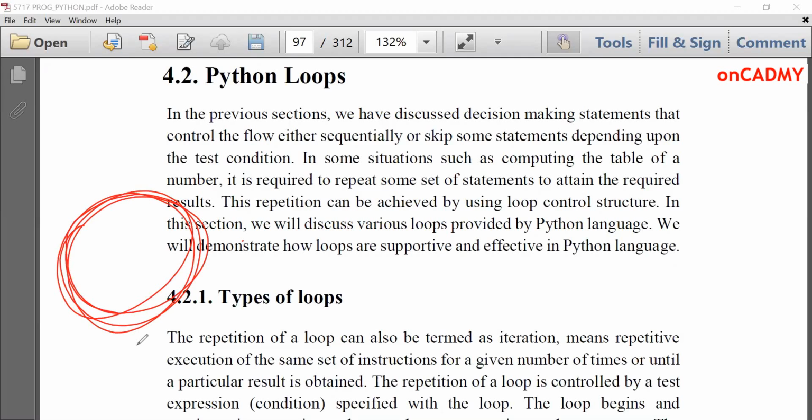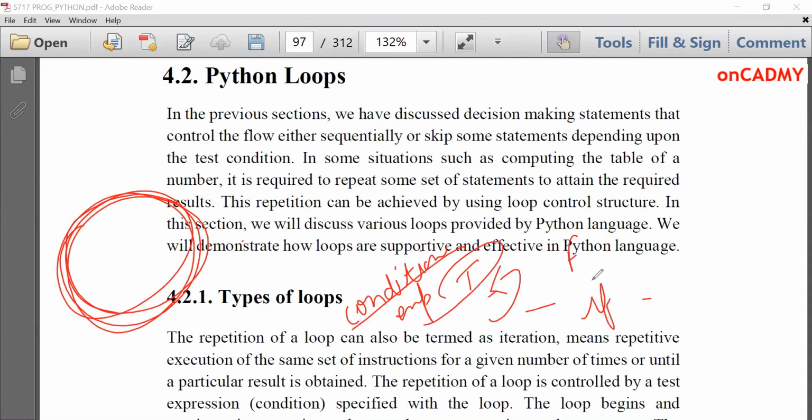Fine. So loops are associated with some condition, just like if statement. If that condition or expression is true, the loop executes until that condition becomes false. In if statement, the condition is checked only once, either for true or false.